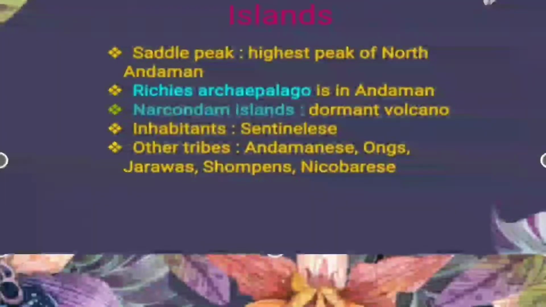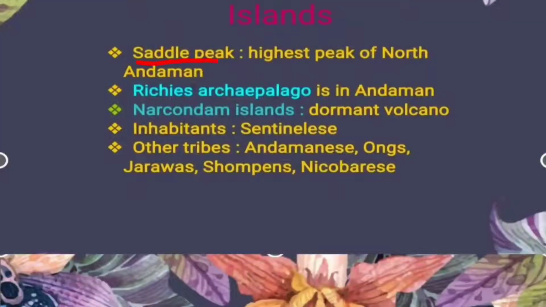Moving forward, this is Saddle Peak. Saddle Peak is the highest peak of North Andaman. We know that we have 4 smaller islands of which the Andaman Island is made, that is North Andaman, South Andaman, Little Andaman and the Middle Andaman. So the highest peak of North Andaman is the Saddle Peak.